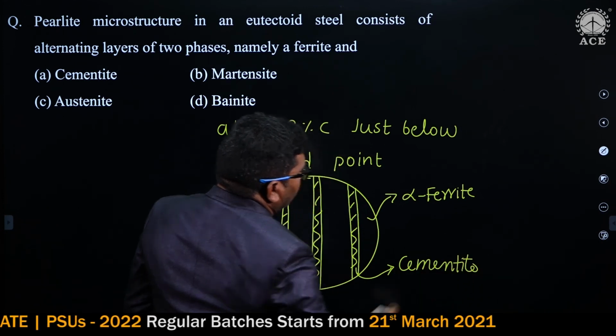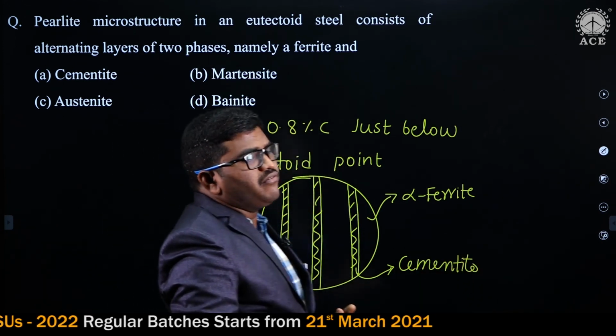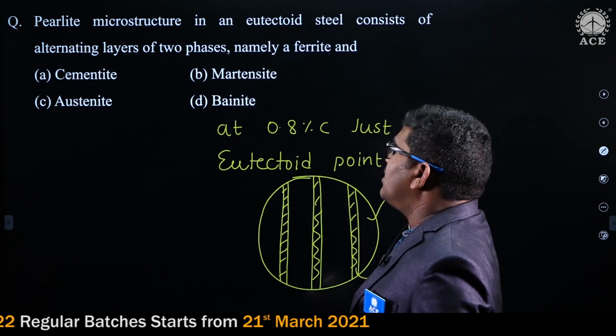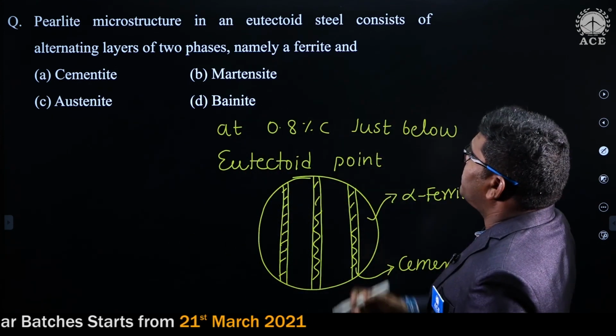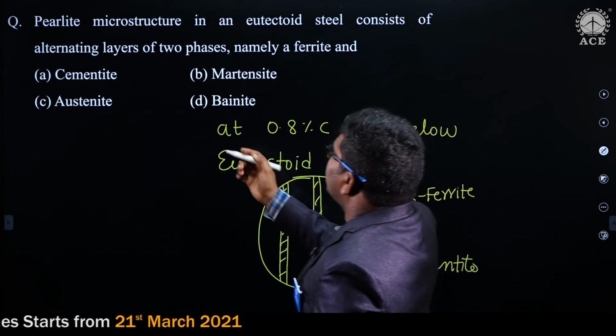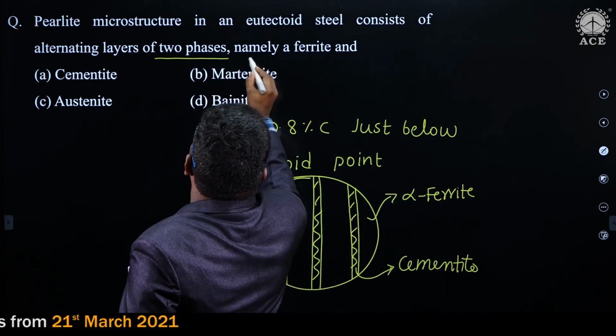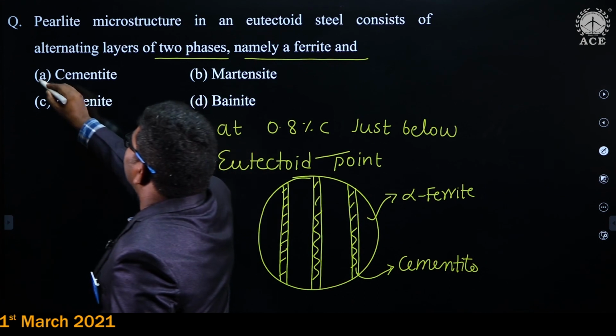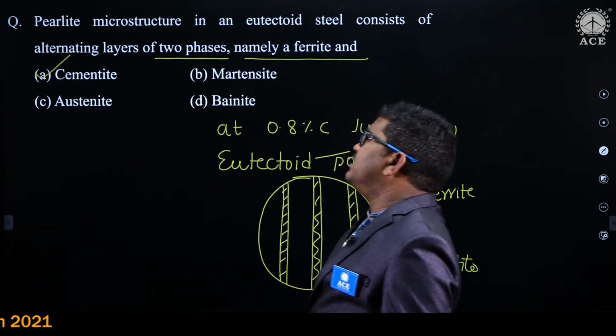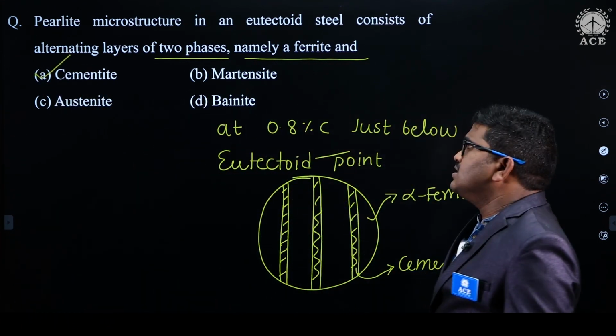So pearlite is an eutectoid mixture of alpha iron and cementite. So from this question, alternating layers of two phases, namely a ferrite and cementite. So the answer for this question is cementite.